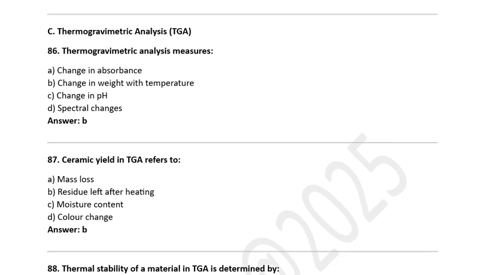Thermogravimetric analysis measures A. Change in absorbance. B. Change in weight with temperature. C. Change in pH. D. Spectral changes. Option B is the right answer. Change in weight with temperature.